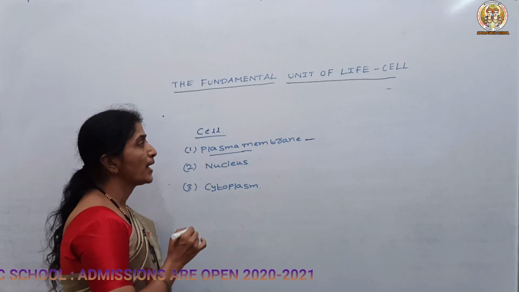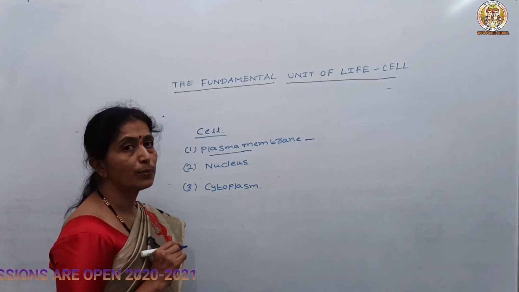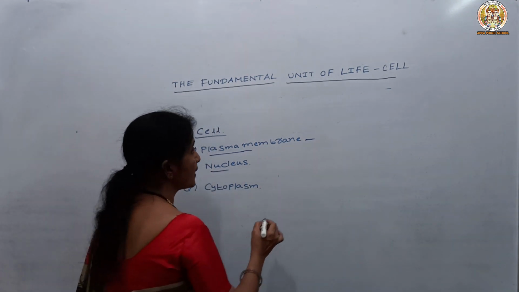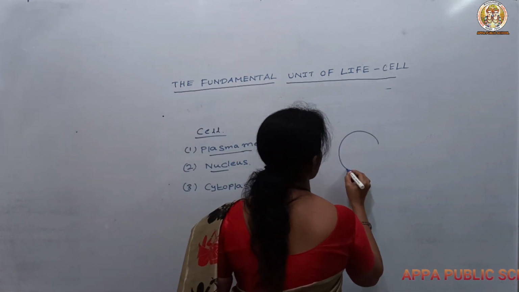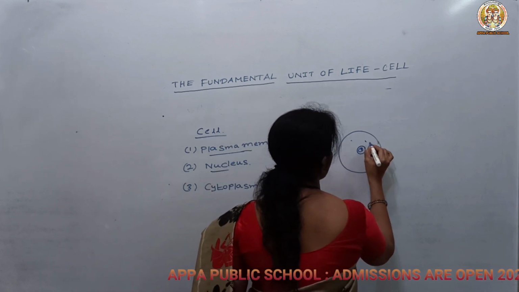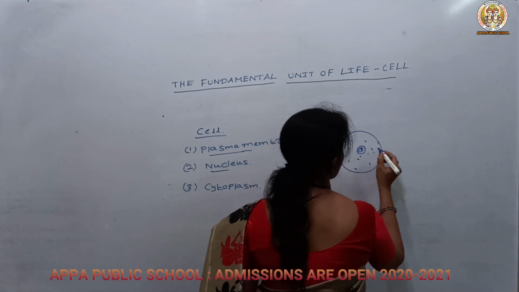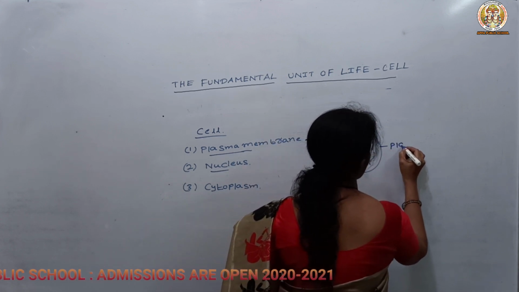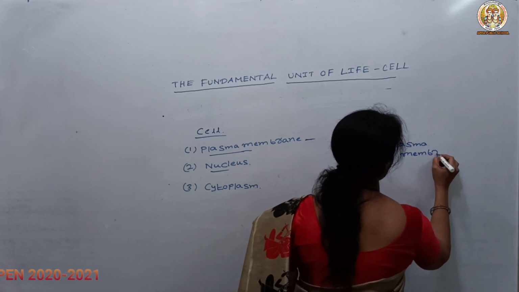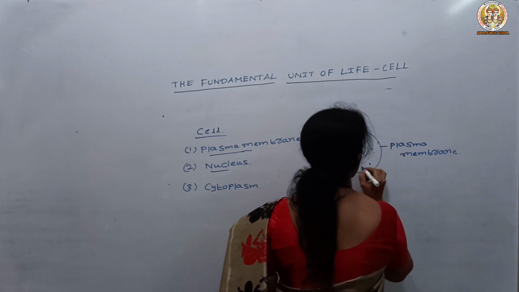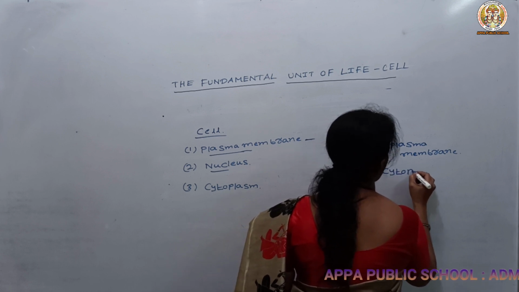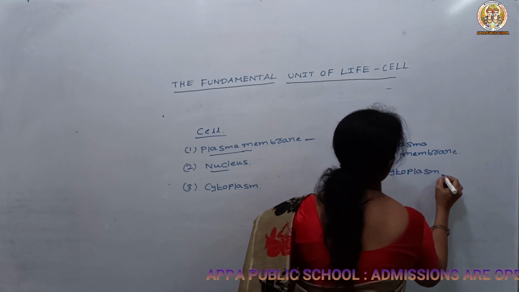So in this way, the plasma membrane acts as the outermost covering in a cell. So then let us know about the nucleus. What is the nucleus, what is the structure of the nucleus, and in what way does it help? We already know the structure. This is the plasma membrane, the outermost covering in a cell, and the second one is the cytoplasm, the jelly-like material in the cell where you can see the cell organelles.